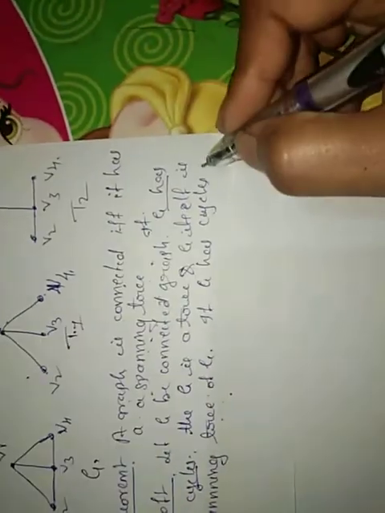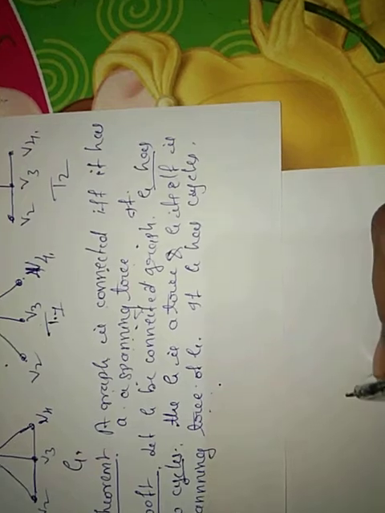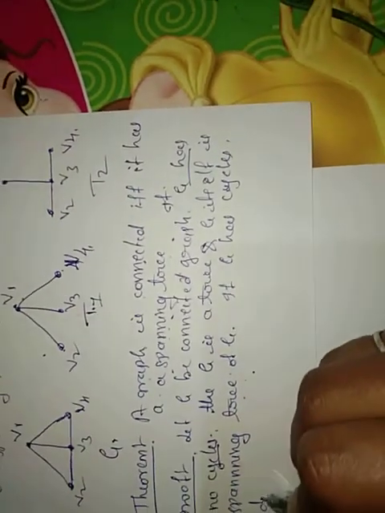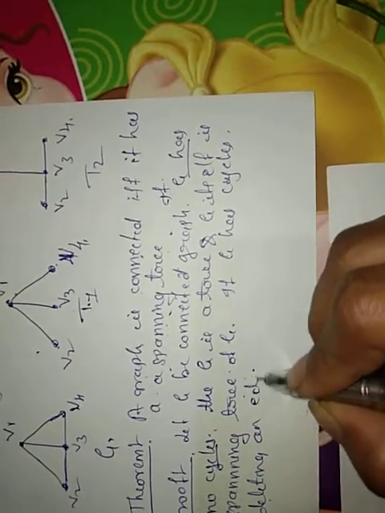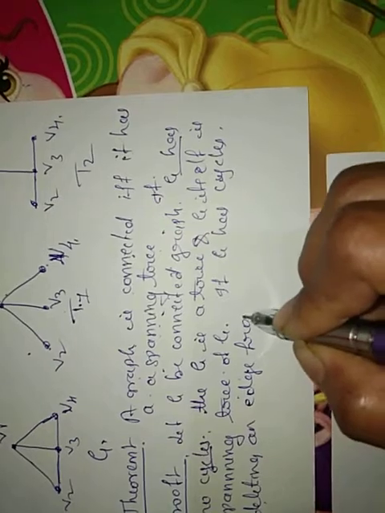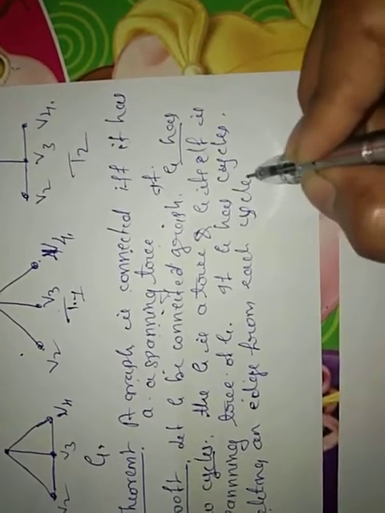Suppose G has cycles. If G has cycles, delete an edge from each cycle.